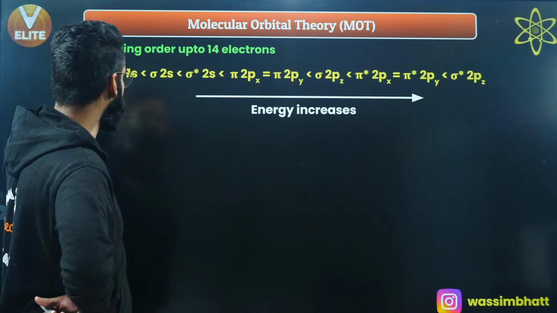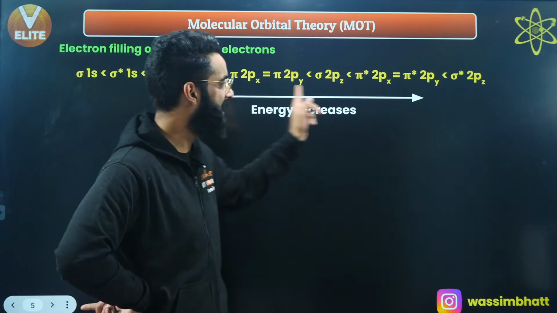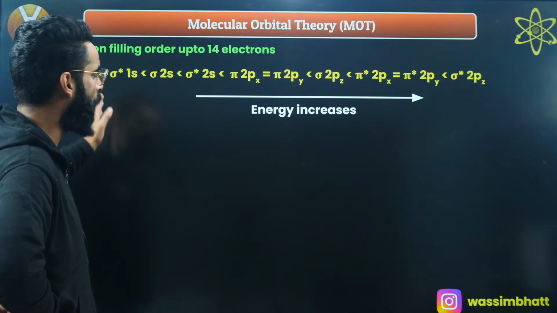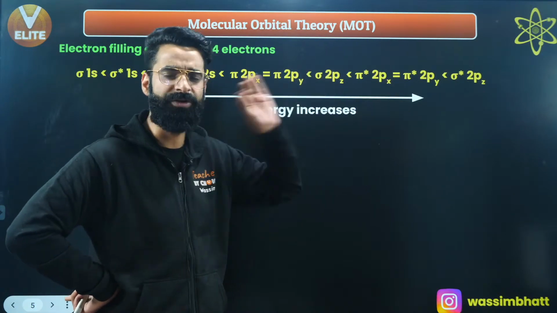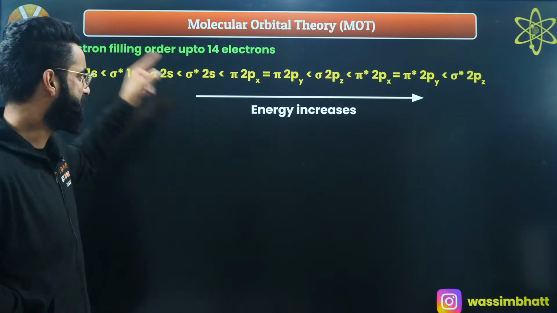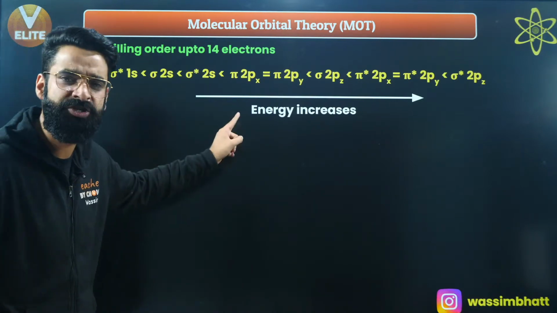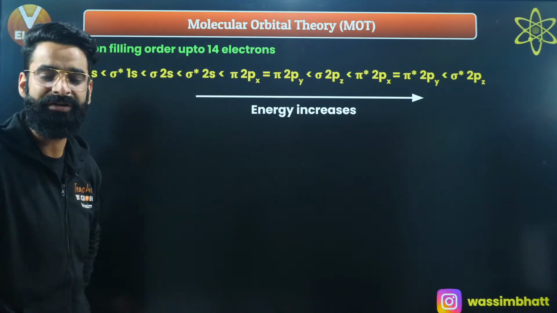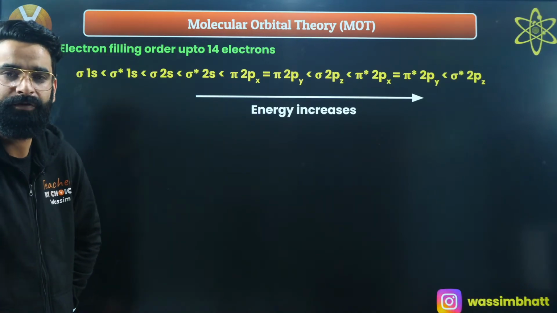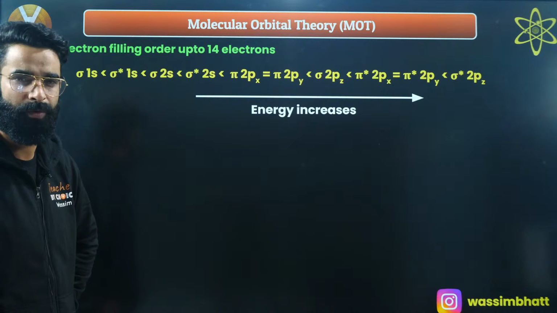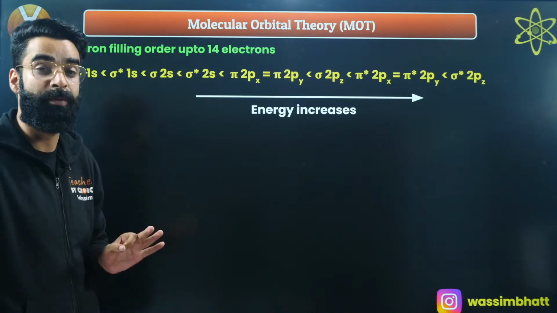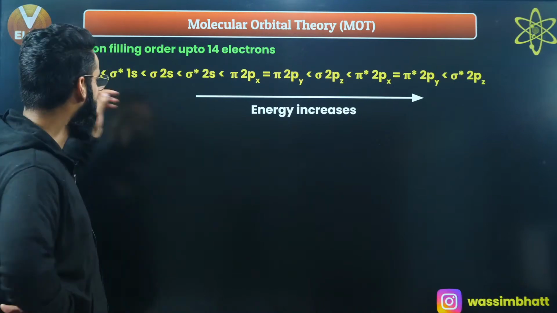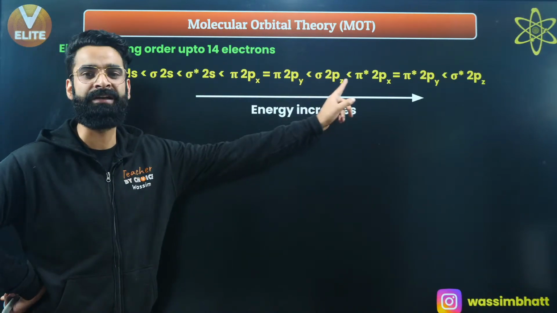I will arrange those molecular orbitals on the basis of their increasing energies. This is the increasing energy order of the molecular orbitals, which you are going to remember, but this is valid for only those species which contain electrons up to 14. What does that mean? First of all, the molecular orbitals which we got till now by the linear combination of atomic orbitals, I'll arrange on the basis of their increasing energies.